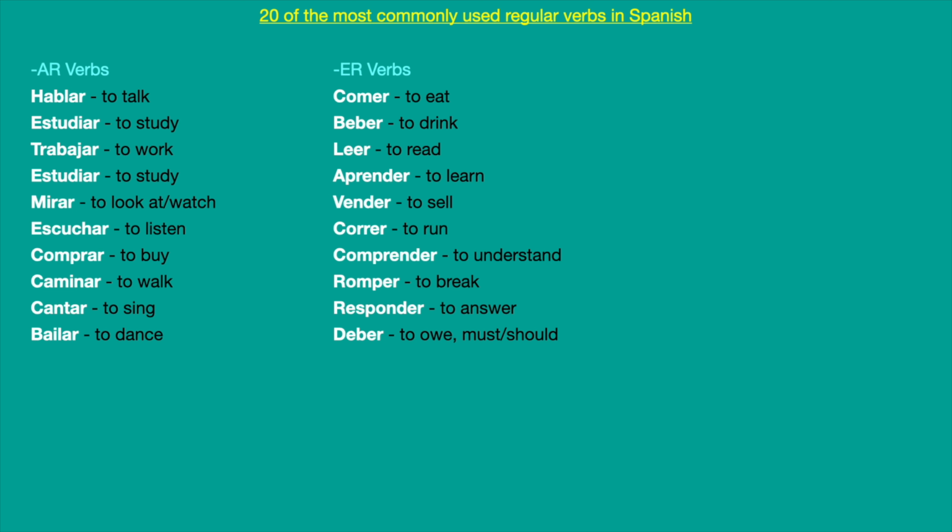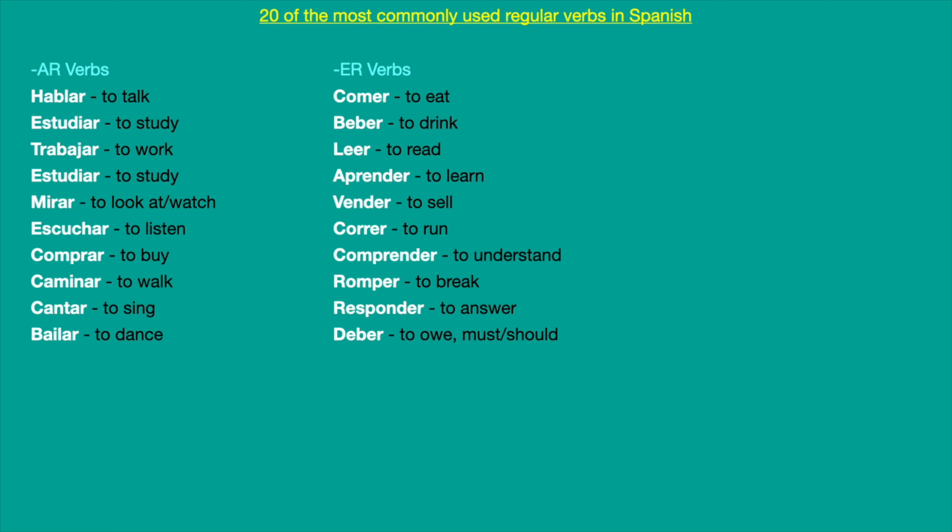So we have comer, we tried that, beber, leer, aprender: yo aprendo, él aprende, nosotros aprendemos, ellos aprenden. So that is a conjugation. You should say each one by one. Say it one more time, 2, 3, 4 times, and remember all of them.